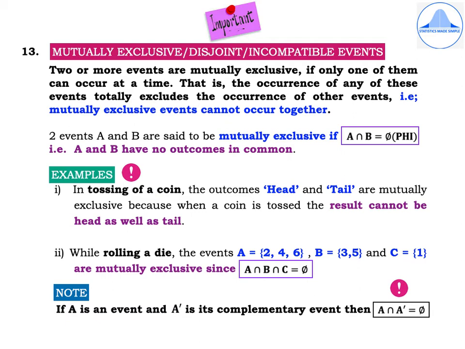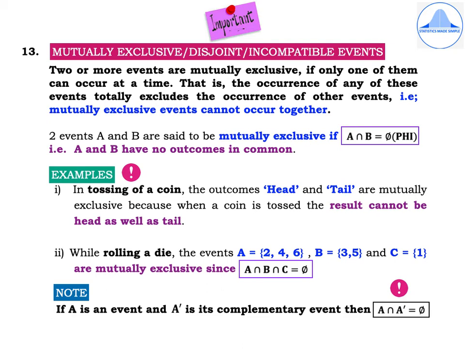In tossing of a coin, the outcomes head and tail are mutually exclusive because when a coin is tossed, the result cannot be head as well as tail. Only one of the outcomes, that is head or tail, can occur. Second example, while rolling a die, the events A equal to 2, 4, 6, B equal to 3, 5 and C equal to 1 are mutually exclusive. Why are they mutually exclusive? Since A intersection B intersection C do not have any outcome which is common and it is equal to φ.